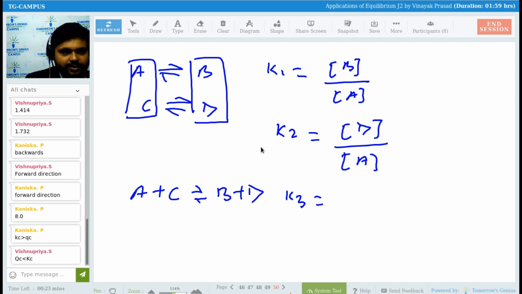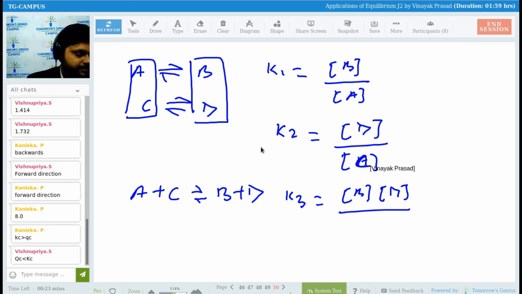What do you think? First of all, forward: concentration of B into concentration of D upon concentration of A into concentration of C. See, D upon C will be there, guys. Yes or no? Is it okay, guys? Please tell me.